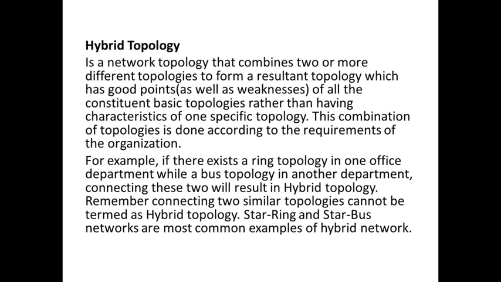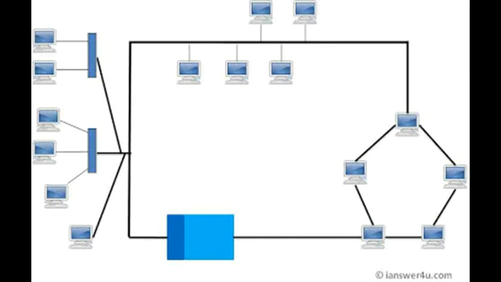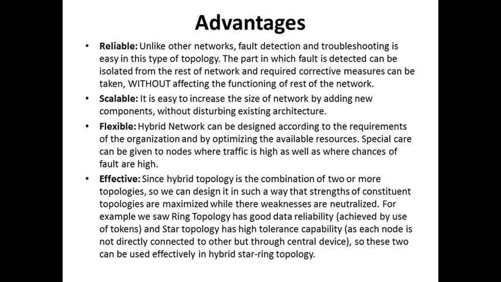For example, if there exists a ring topology in one office department while a bus topology in another department, connecting these two will result in hybrid topology. Remember, connecting two similar topologies cannot be termed as hybrid topology. Star ring and star bus. This is how hybrid topology looks like: the bus, star, and ring.